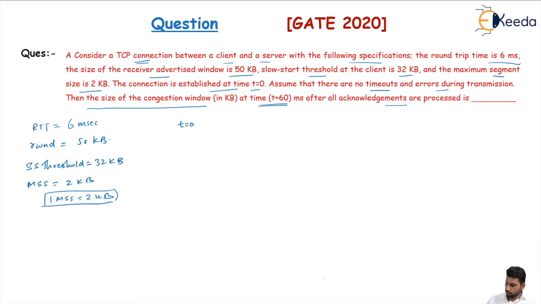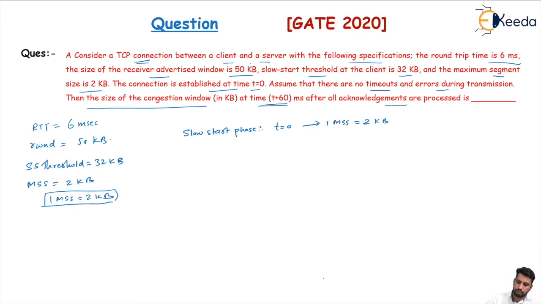Let's see. We know the RTT is given here. So first of all, which phase starts? The slow start phase starts first, so we will start from the slow start phase. In the slow start phase, the first transmission at t equal to 0 sends 1 MSS. 1 MSS equals 2 KB of data, and the acknowledgement will arrive after 1 RTT.